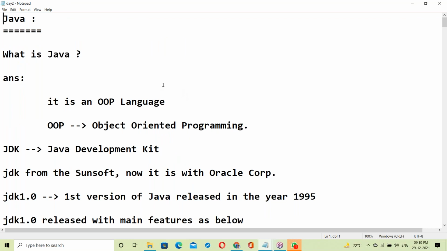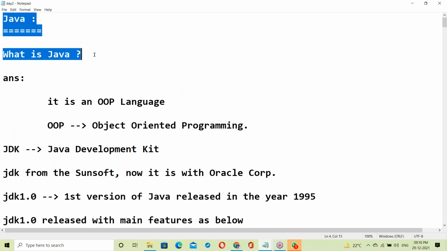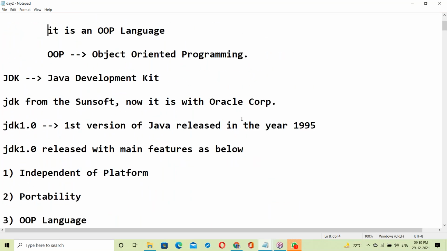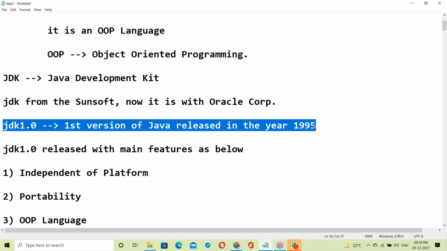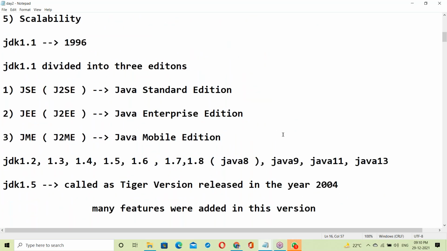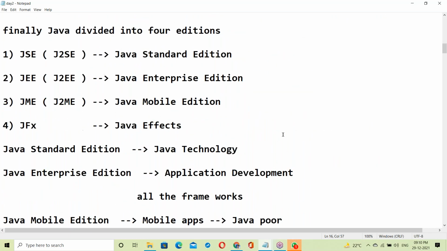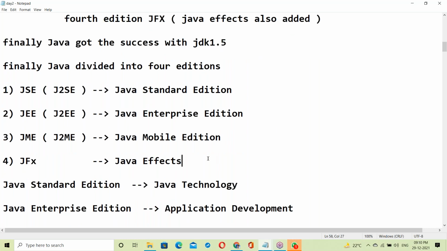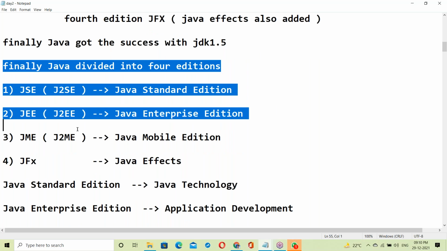Yesterday was about Java. What is Java? The Java history was discussed, from 1995 to today. What happened with Java, and how Java became popular in the market, all of that was discussed, including the different editions of Java.